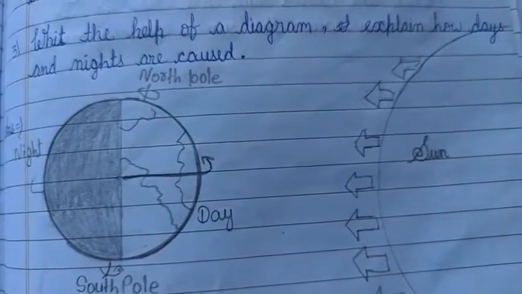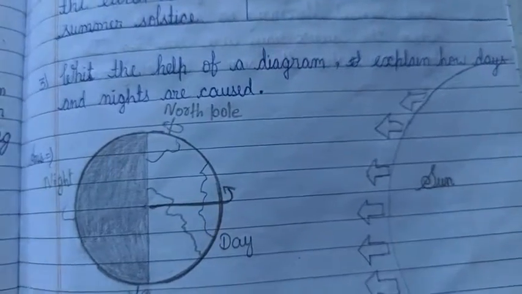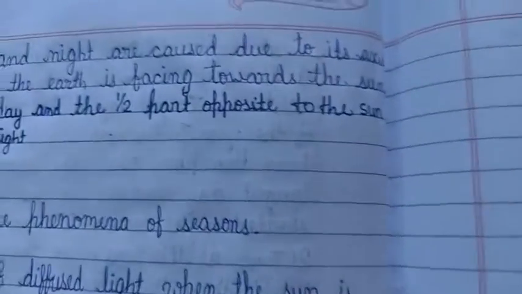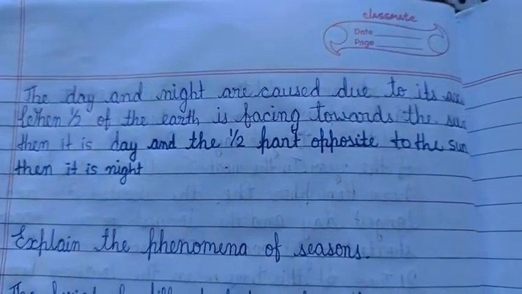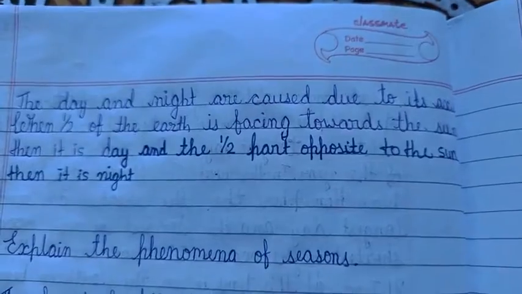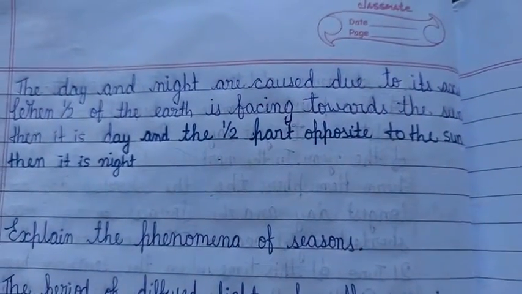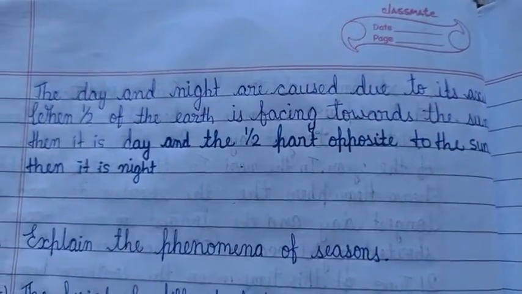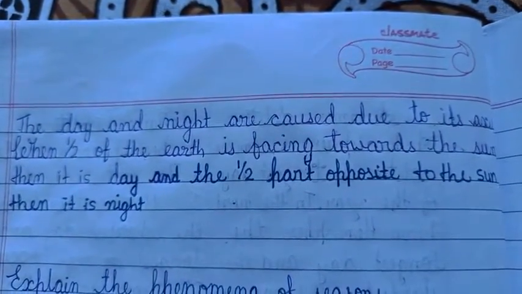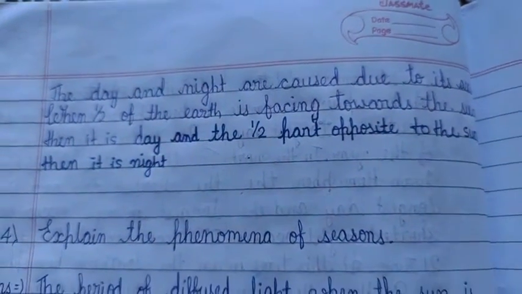In front of the sun, the area has day, and on the back side it is night. With the help of this diagram, day and night are caused due to the earth's axis, where when half of the earth is facing toward the sun, it is day, and the half part opposite to the sun is night.